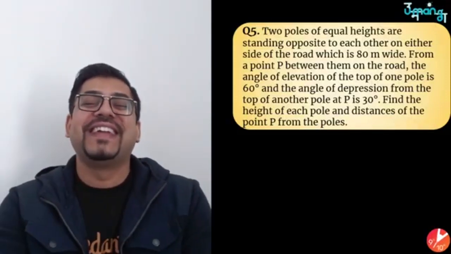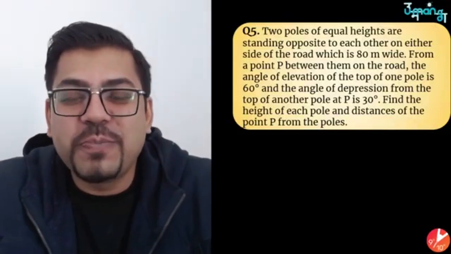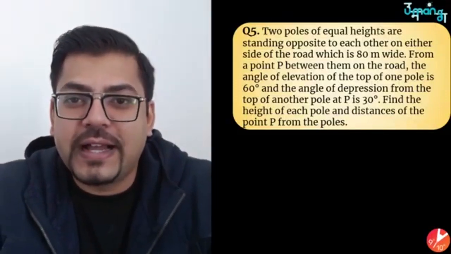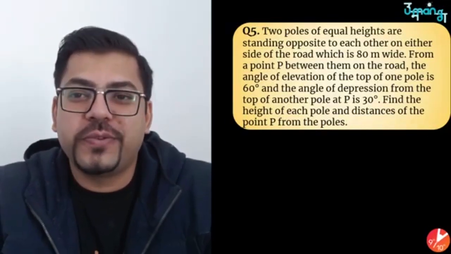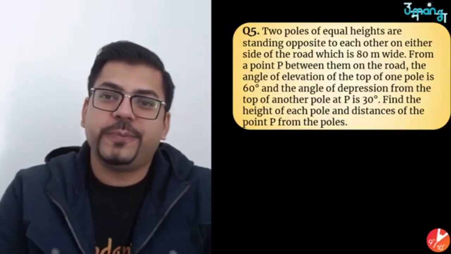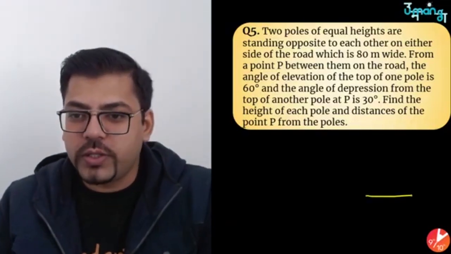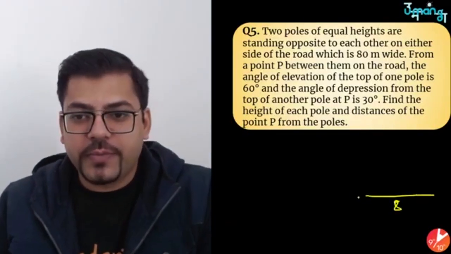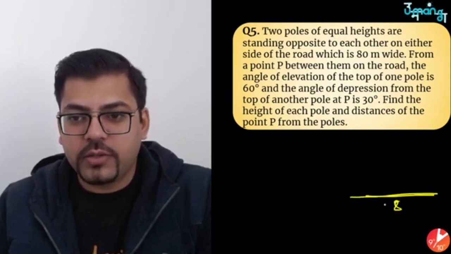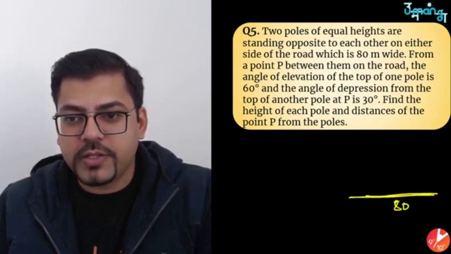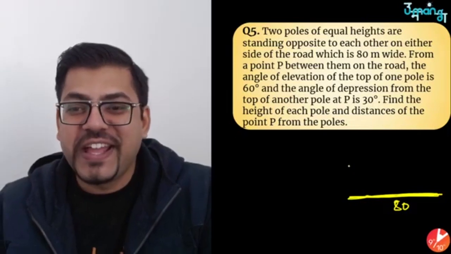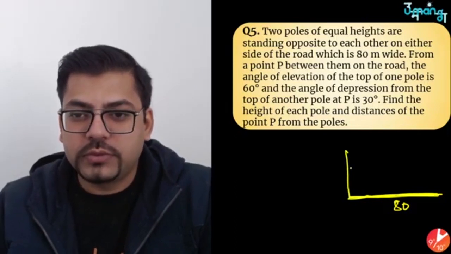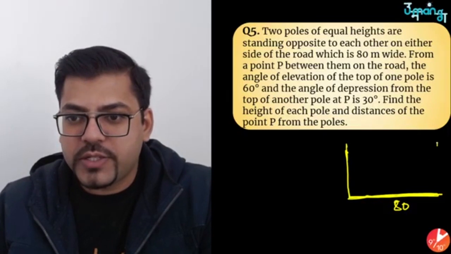Here's the next question. Two poles of equal heights are standing opposite to each other on either side of the road, which is 80 meters wide. So there is a road. This is 80 meters wide. Let me make it a little wider, otherwise it will not look like 80 meters. So this is 80 meters. Now this is pole 1 and this is pole 2.